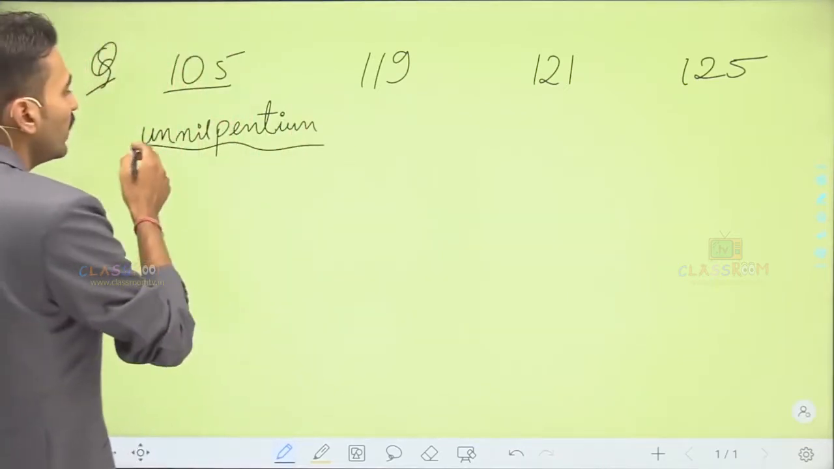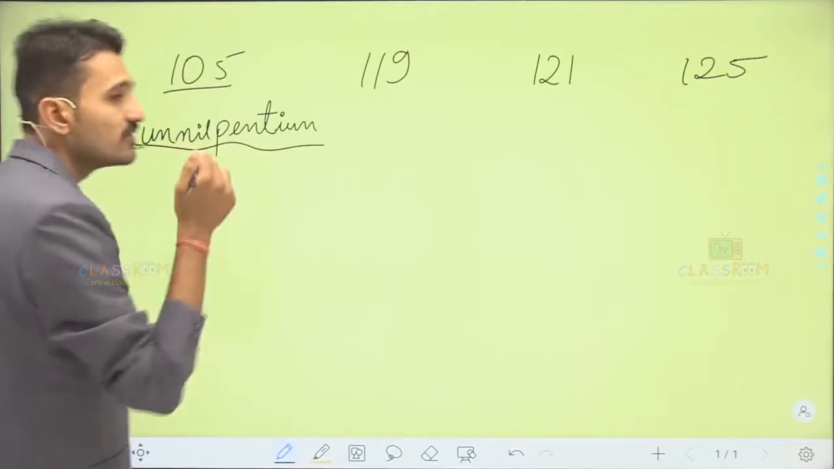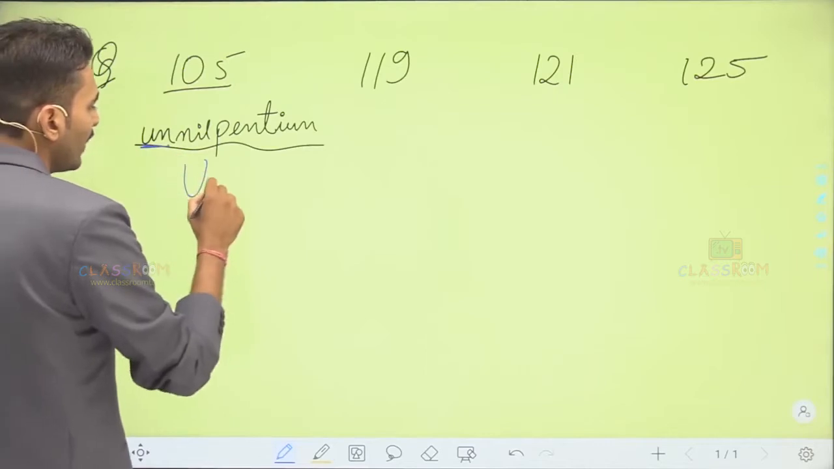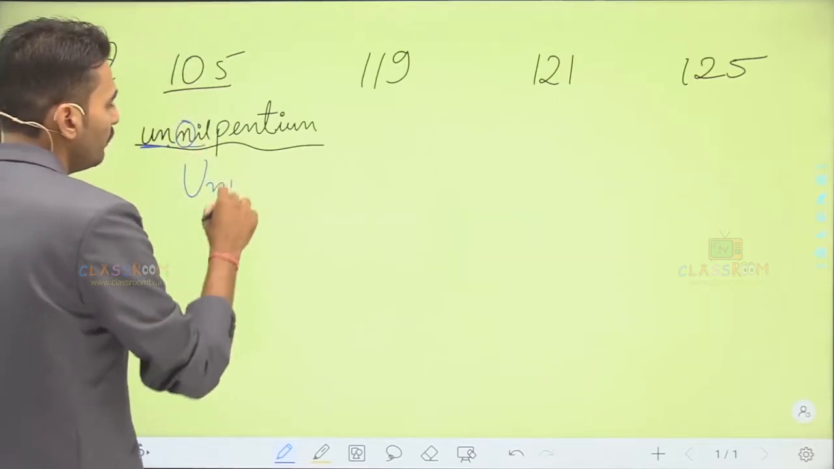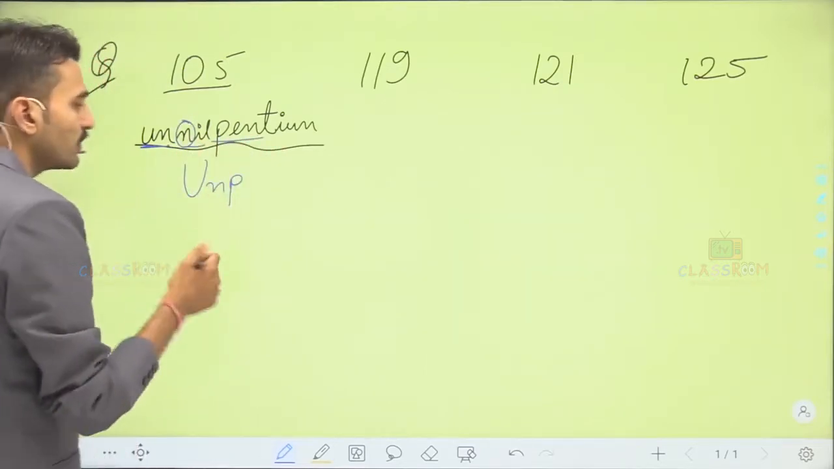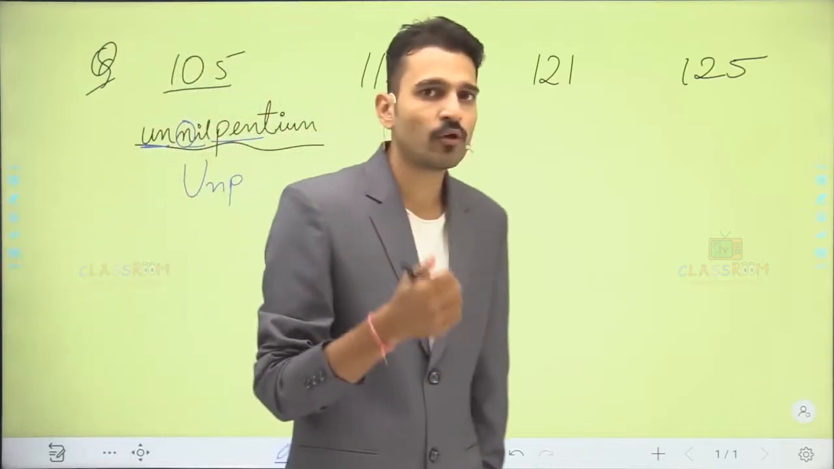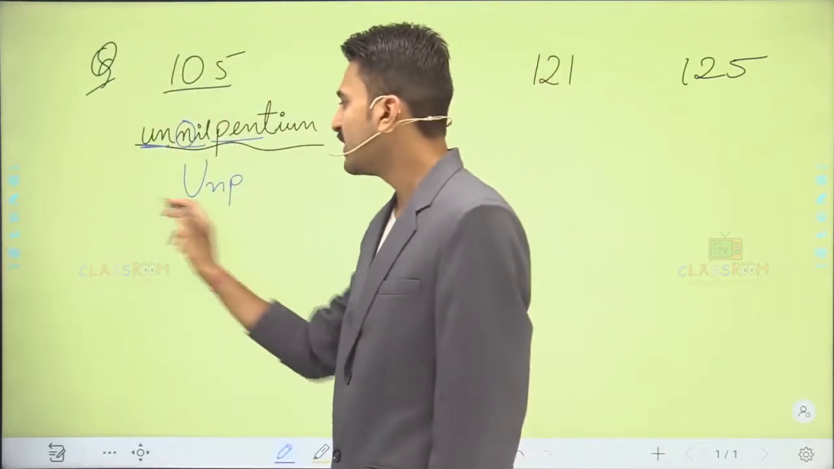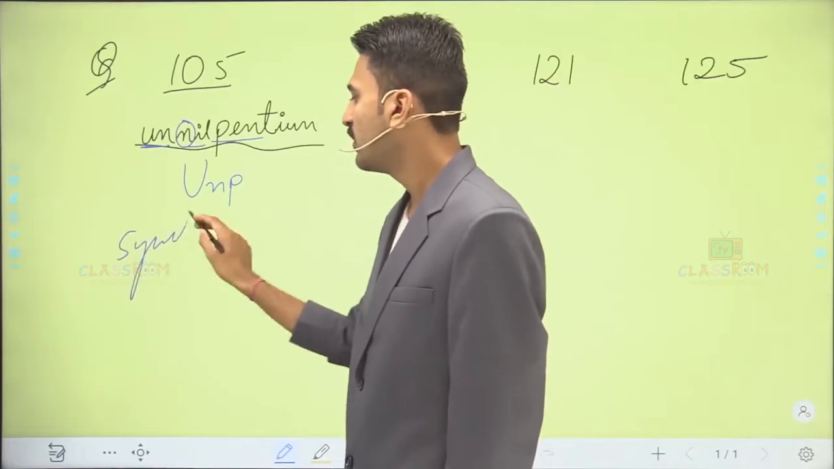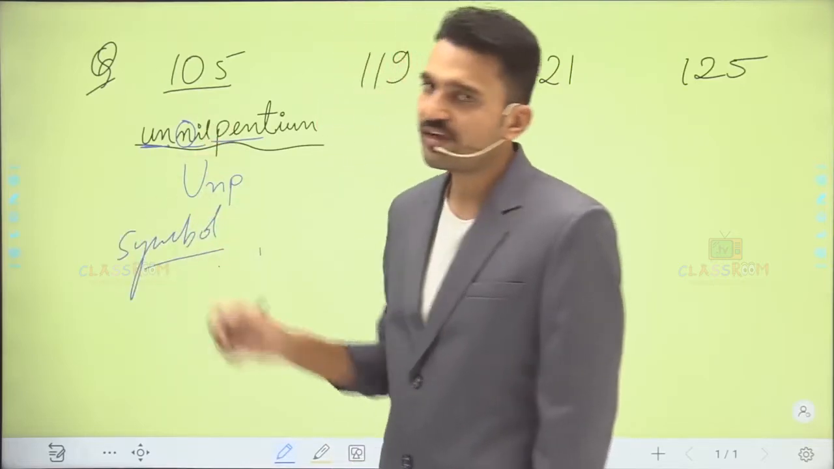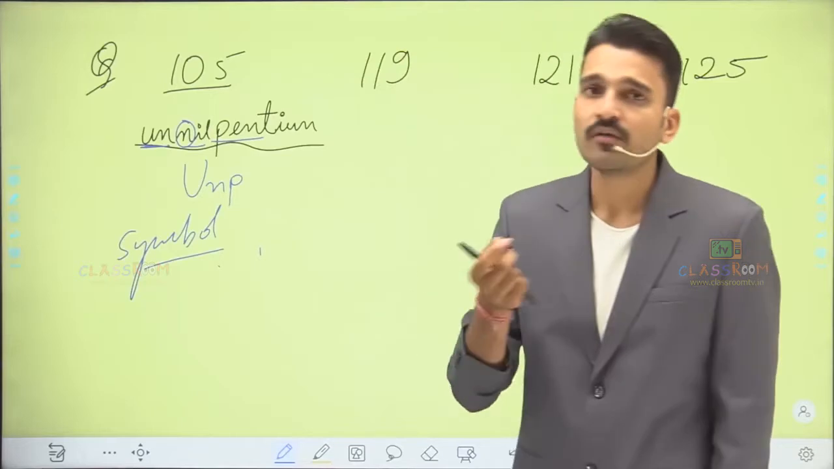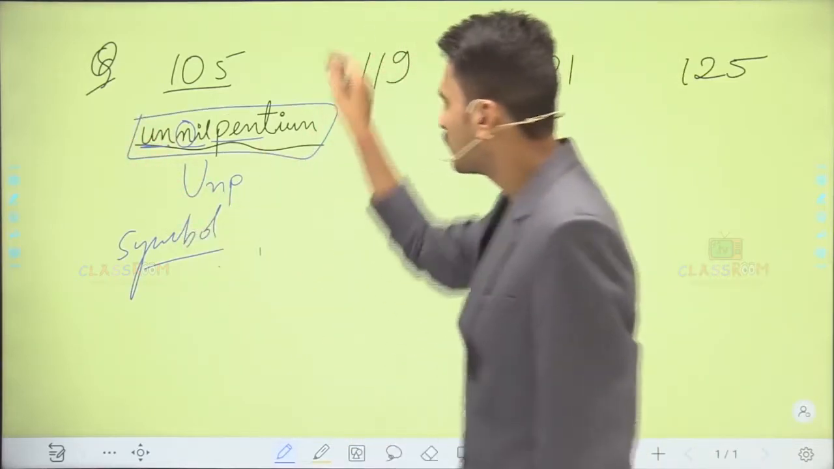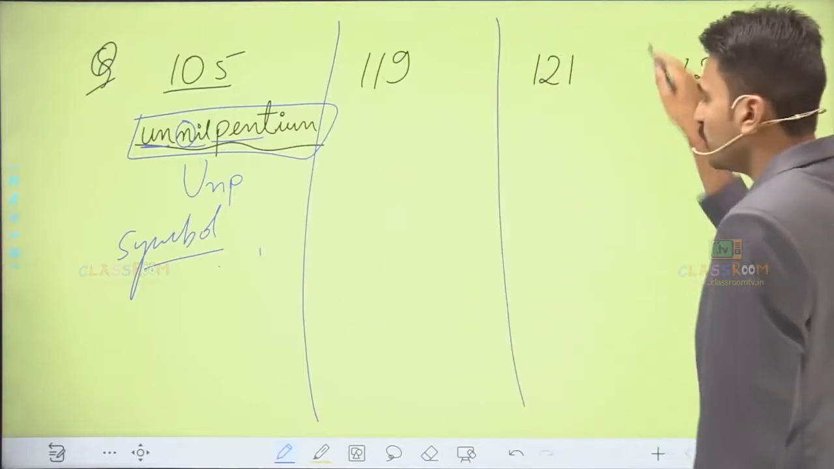So this is how you are going to write the name of any particular element. Its name will be unnilpentium, and its symbol would be U for un, N for nil, and P for pent. Remember students, the first letter of any symbol should be capital. This is the symbol for the element having atomic number 105, and its name would be unnilpentium. This is how we can write the name of these elements.